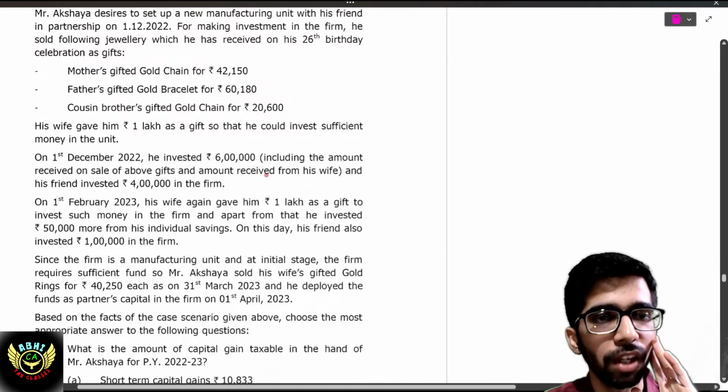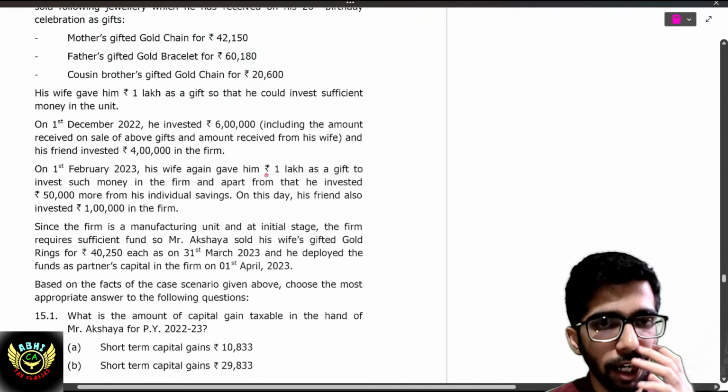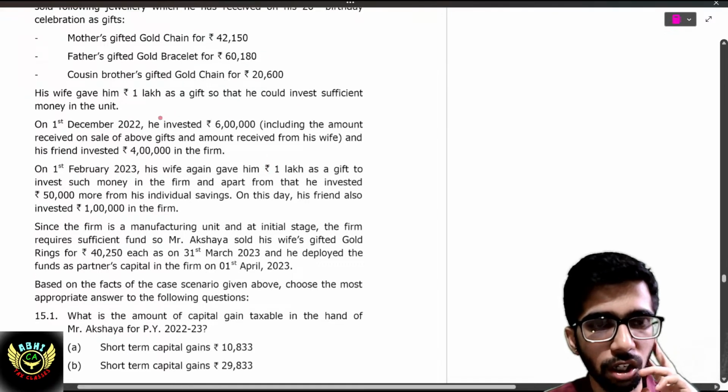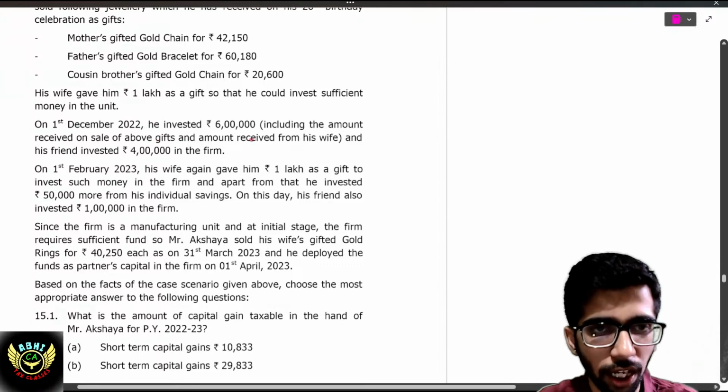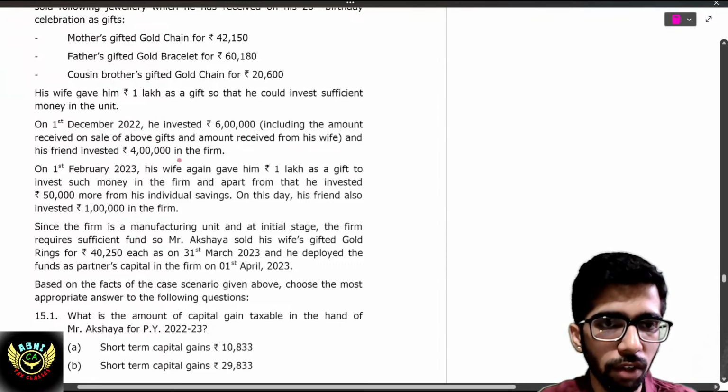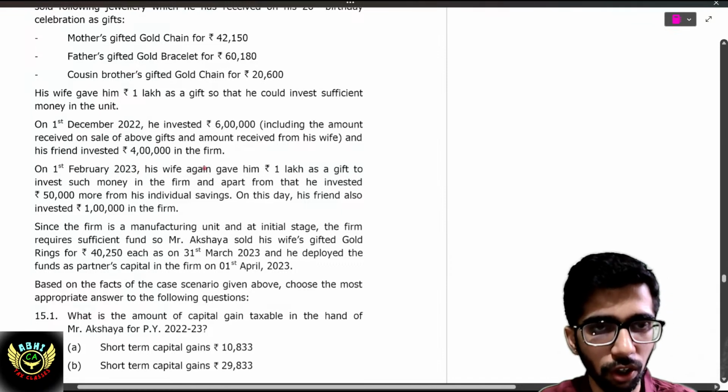His wife gave him 1 lakh as a gift so that he could invest in a business. Okay. And this too, the wife gave. Invested 6 lakh and his friend invested 4 lakh in the firm. Okay.